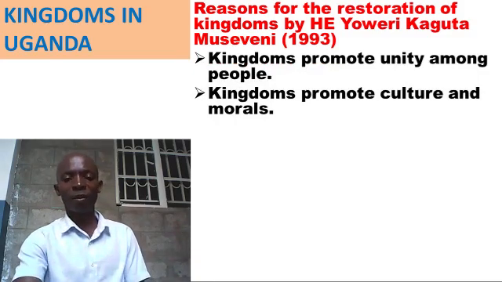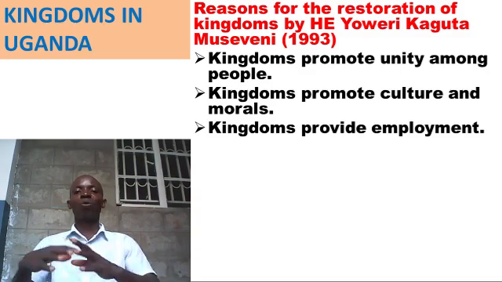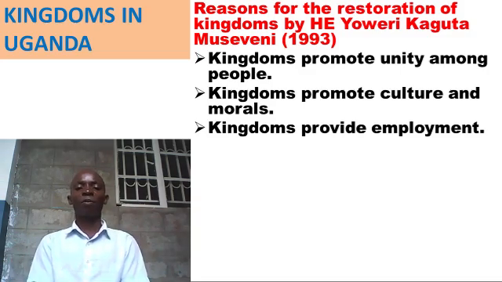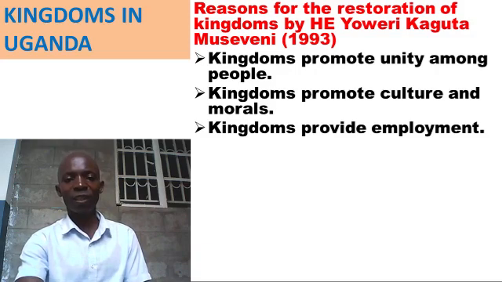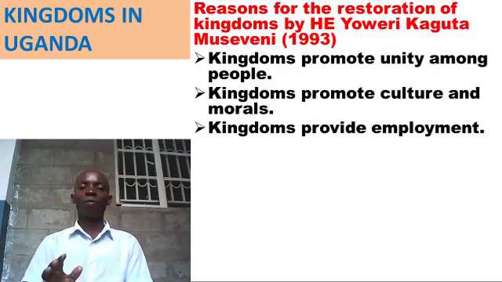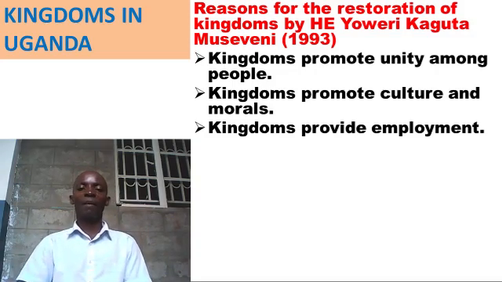Then to create more employment opportunities. So President Yoweri Museveni brought back the kingdoms. He's the one who restored kingdoms, whereas Dr. Apollo Milton Obote abolished all the kingdoms in Uganda.